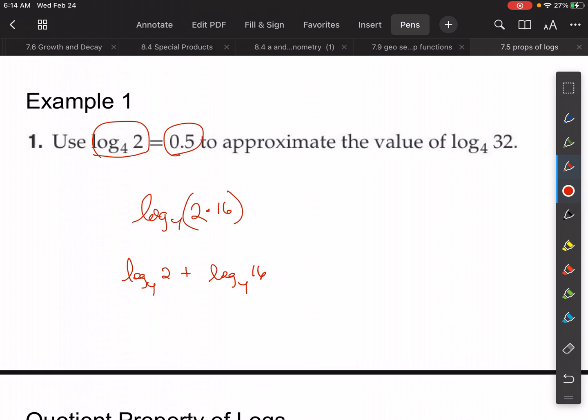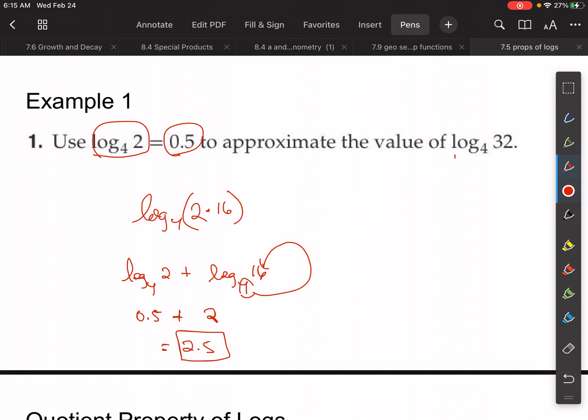If I know that this is equal to 0.5, hopefully this evaluates nicely, and I think you'll see that it will. This is saying, 4 to what power gives you 16? Well, that would be 2. So this would just be 0.5 plus 2. Log base 4 of 16 is 2. So the answer to this would be 2.5.